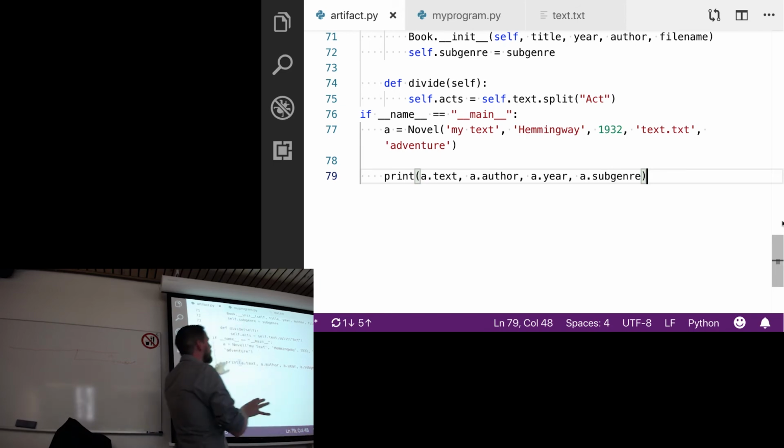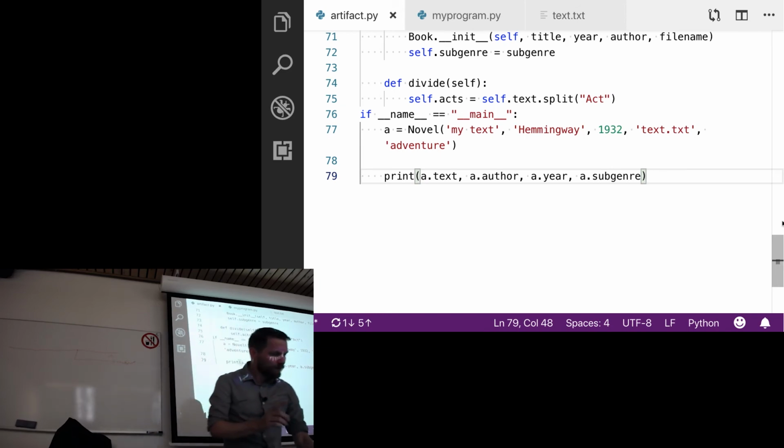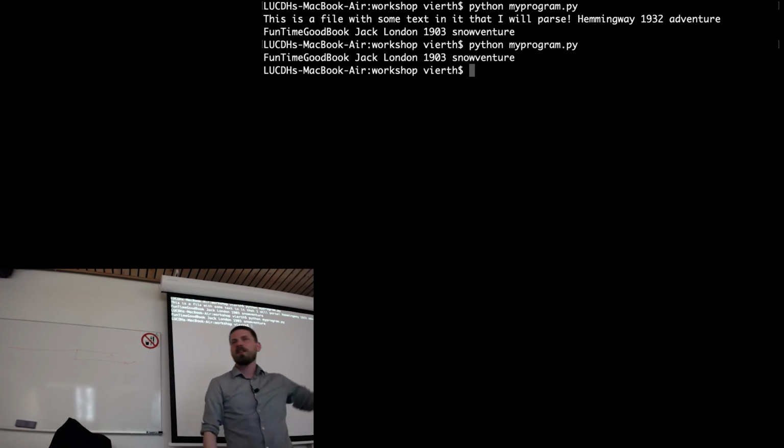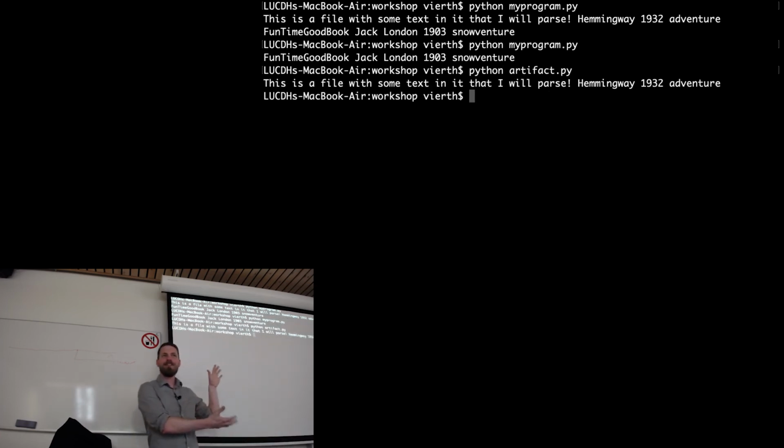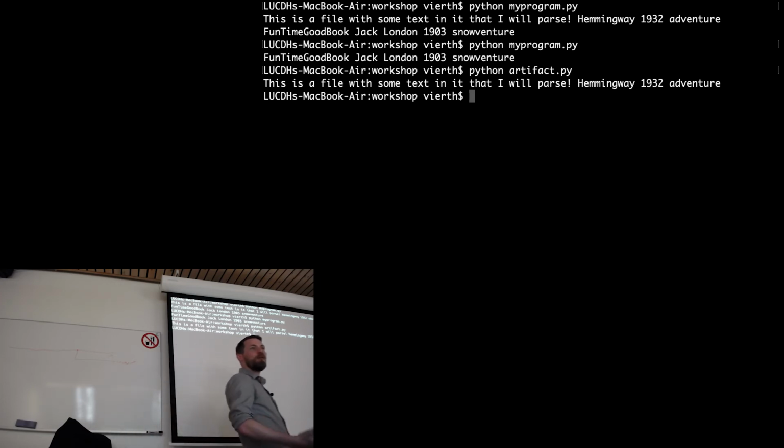So if name equals main, it'll run this. So now, when I run my program again, it doesn't run that thing from the code. But if I run python artifact, it still runs the code that exists there. Okay? So this is why you see that if name equals main a lot when you see conventional Python programming. Now, if we wanted to get really conventional, we would add a run function and all of the code would exist in that, but that's not really what I want to talk about here.